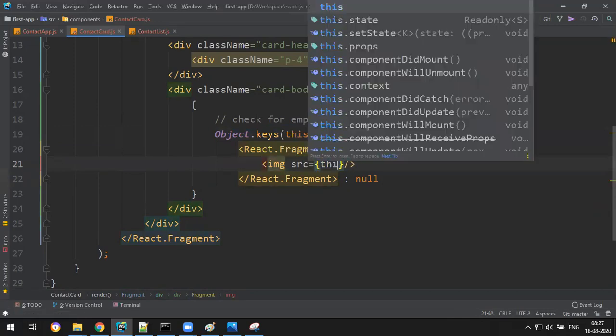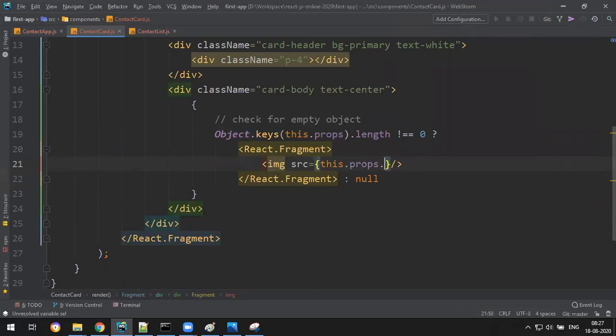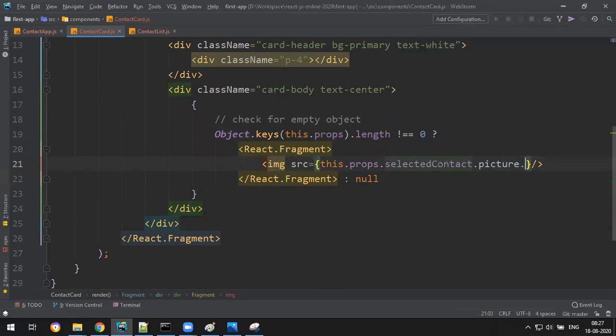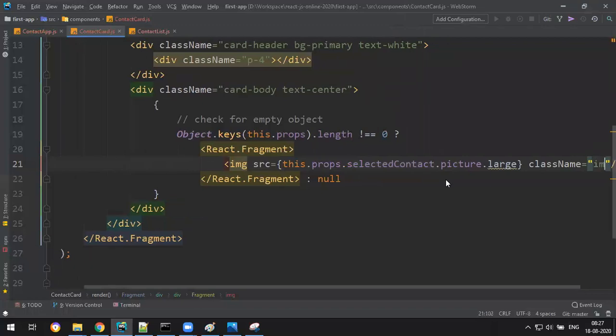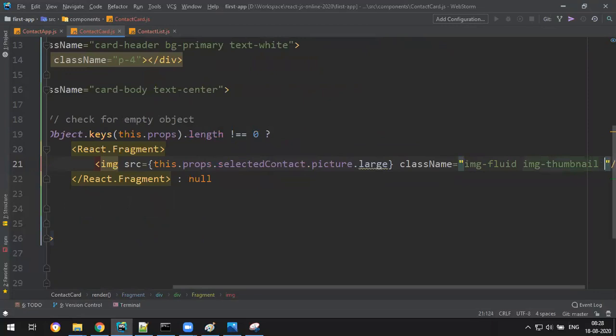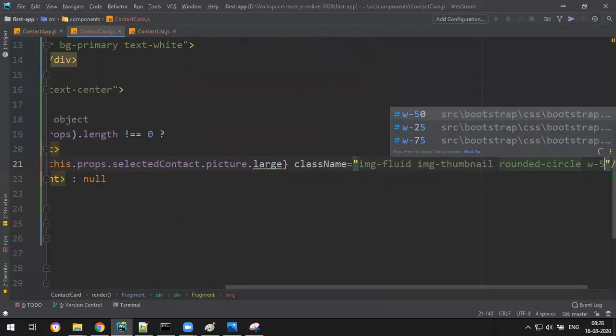I want this.props.selectedContact.picture.large and some className, image-fluid, image-thumbnail, and let's add some nice rounded-circle and width some 50.